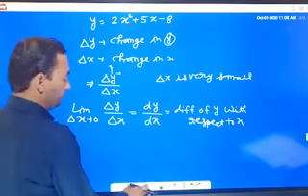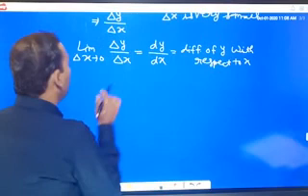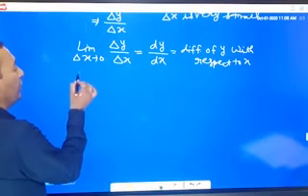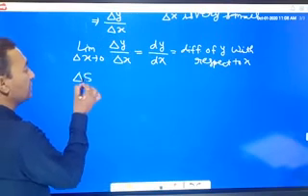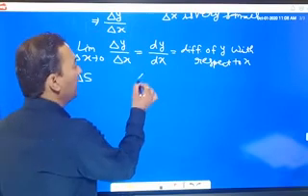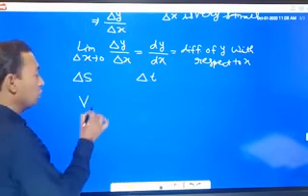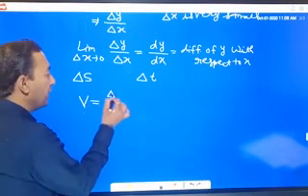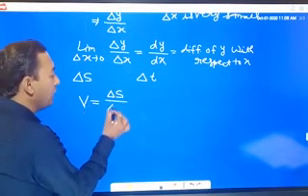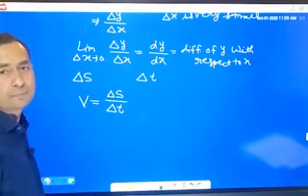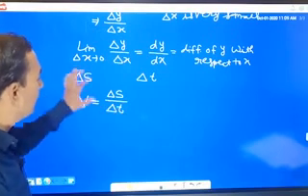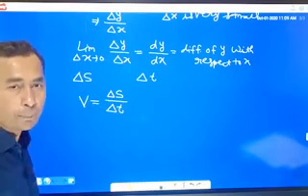For example, if any object cover delta s distance in delta t time, then what is the speed? Speed is delta s upon delta t. Total distance covered divided by total time.